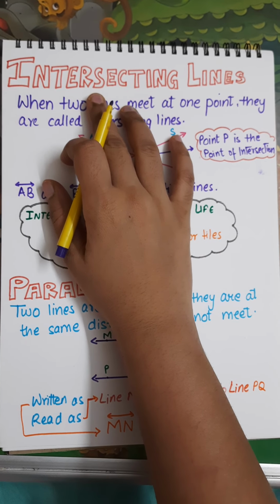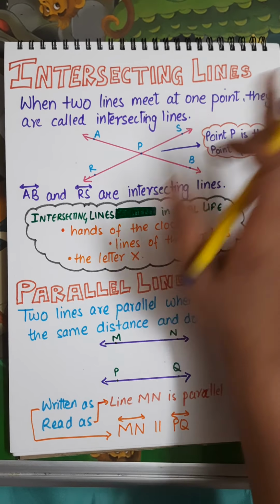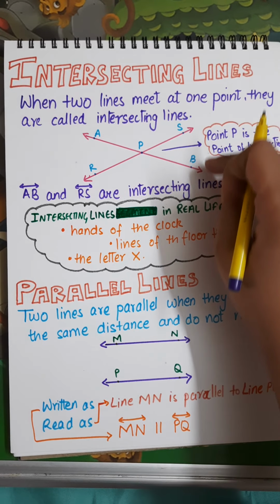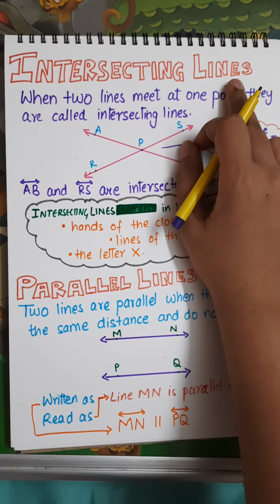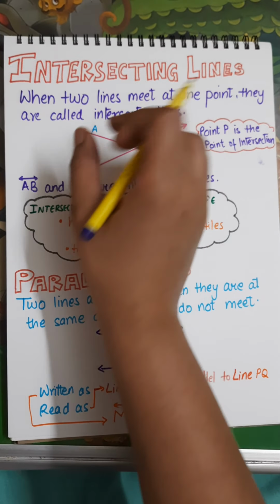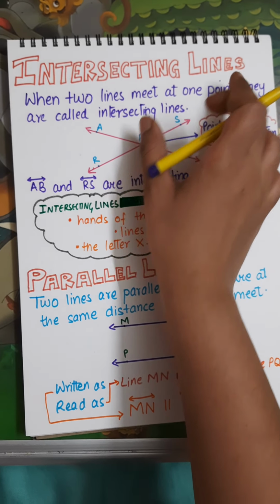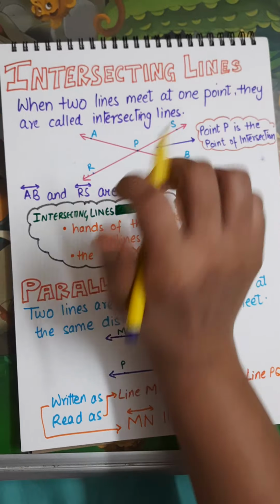So, moving on to the next heading, it is intersecting lines. See, there are really many subtopics of lines, but they are quite interesting, and you have already seen them, but today we are discussing some minute, exact details of what these actually are.